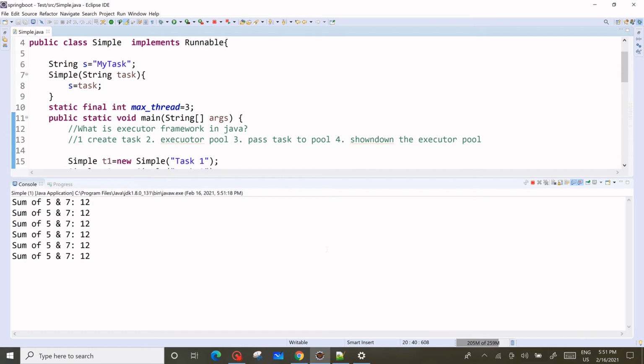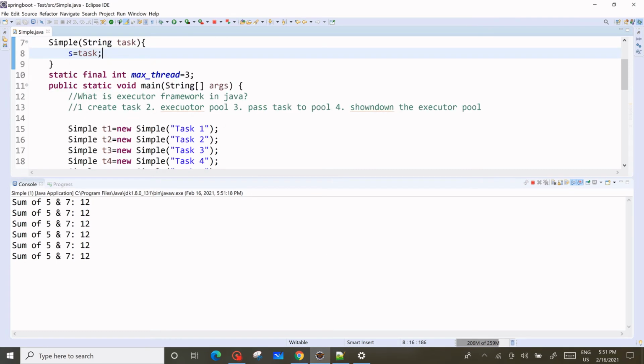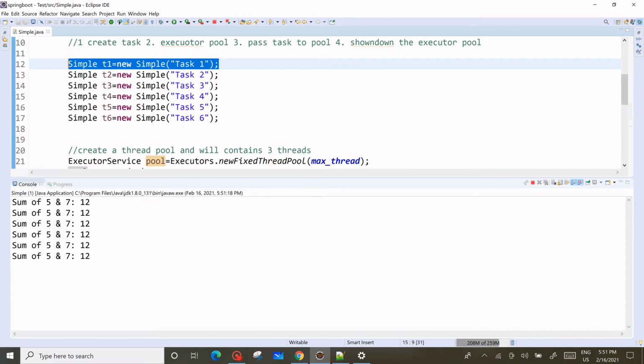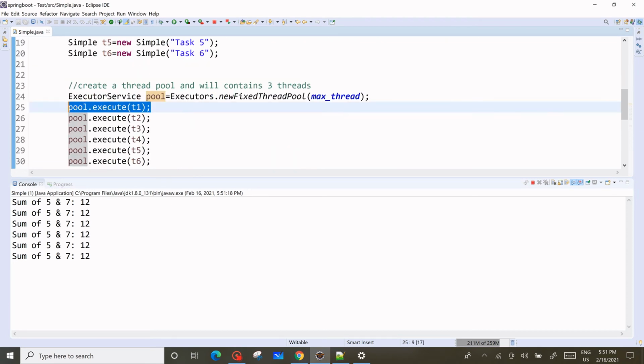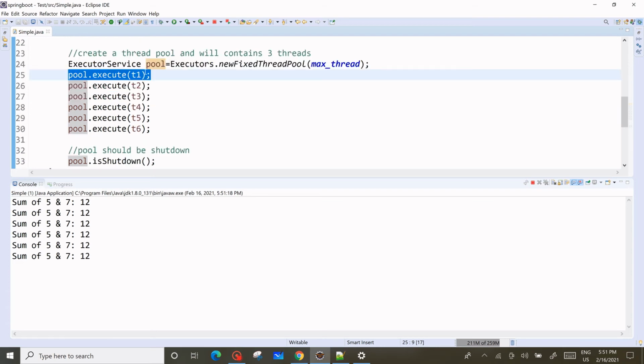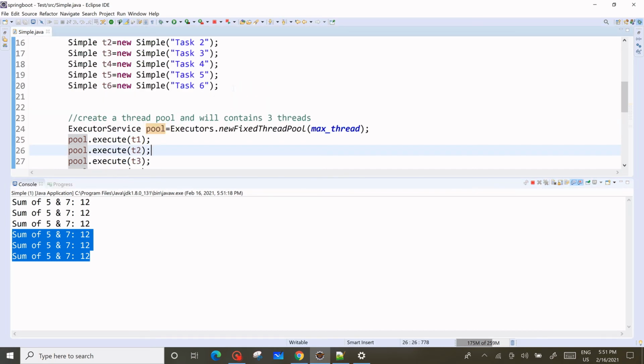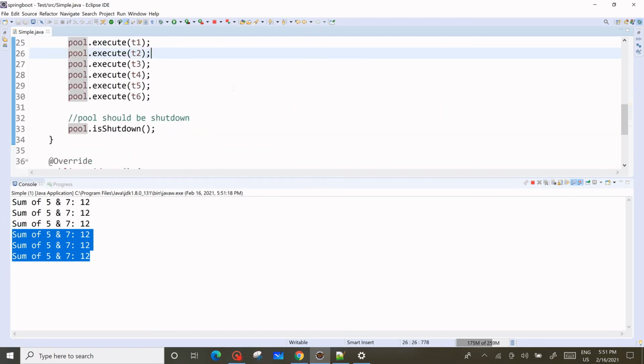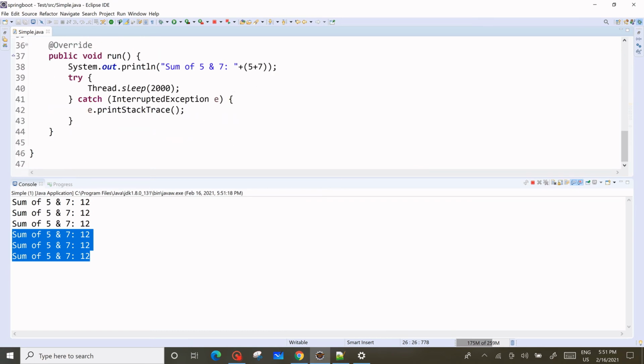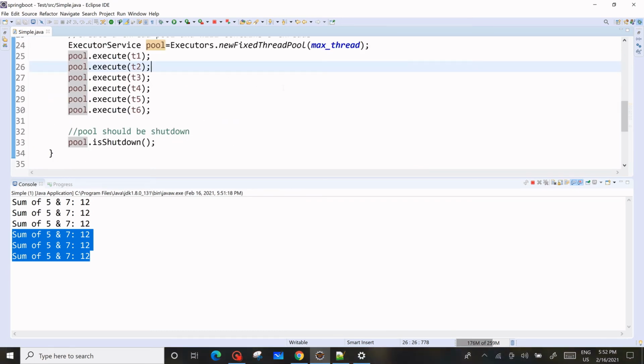See, the first thread is going here. This thread is going to start from the pool. When we execute, how many threads do we have? Threads 1, 2, 3, 4, 5, 6. All 6 threads are executed, execution is done, right? 3 threads are there, and after that the execution is done. So now I think we are done, and yeah, that's cool.